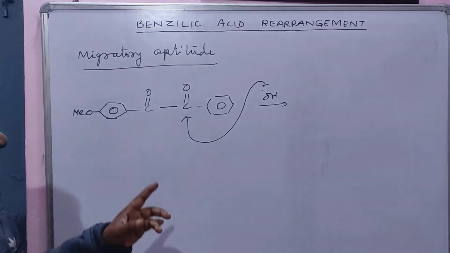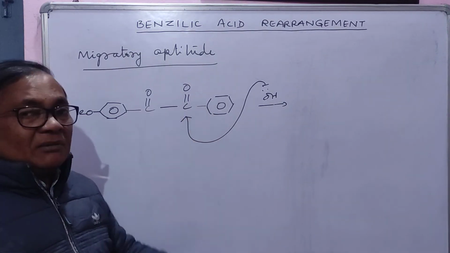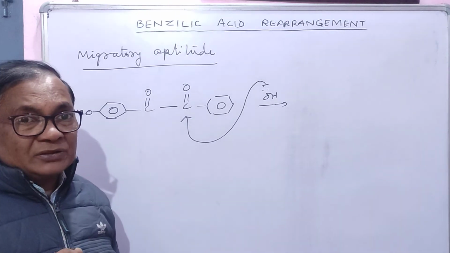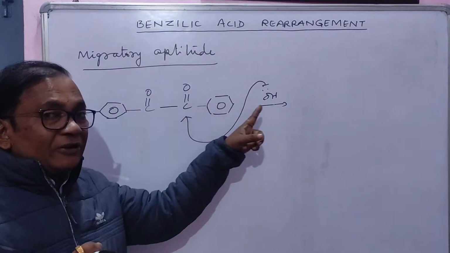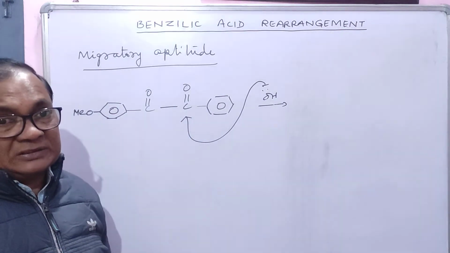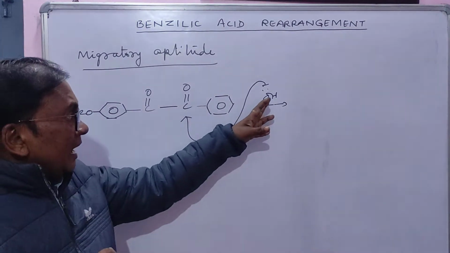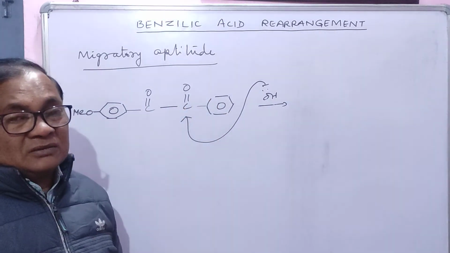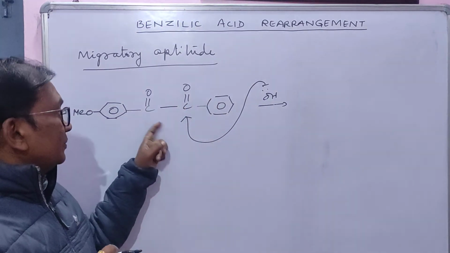So from that carbon at which hydroxide ion is attacked, the group will migrate. Where hydroxide ion attacks, from that carbon the group is migrated. Okay?